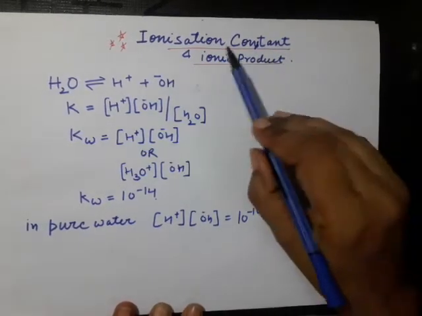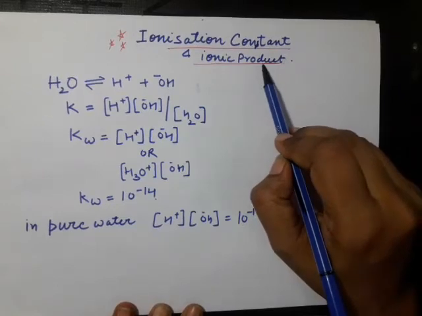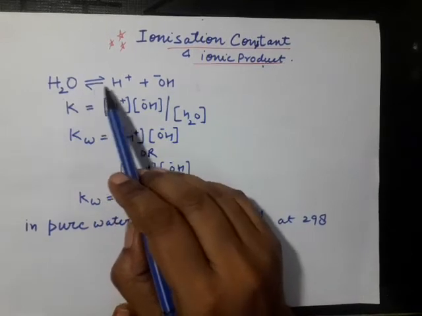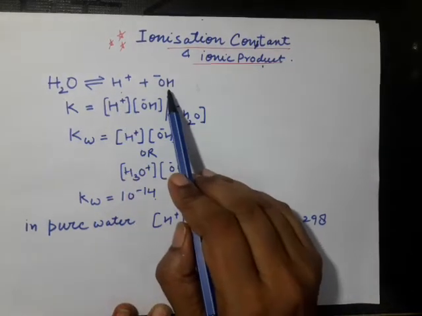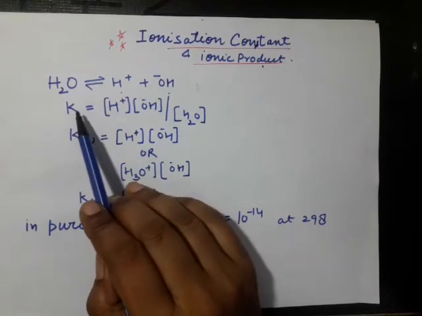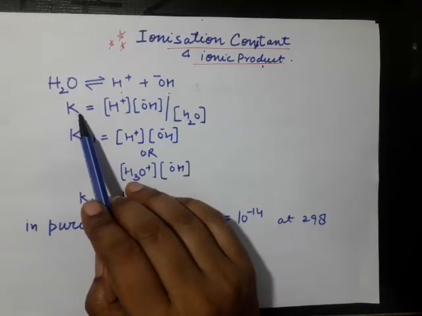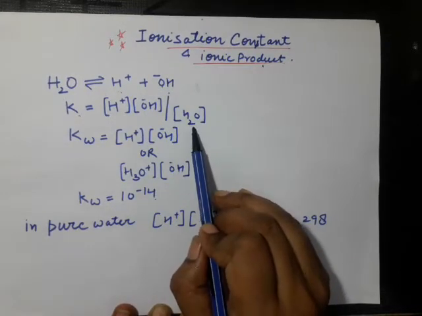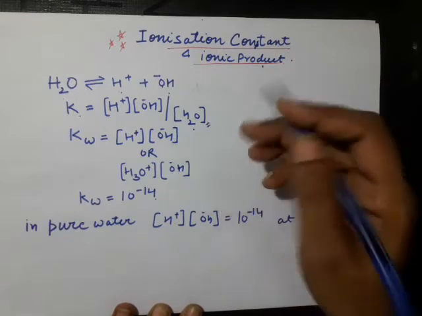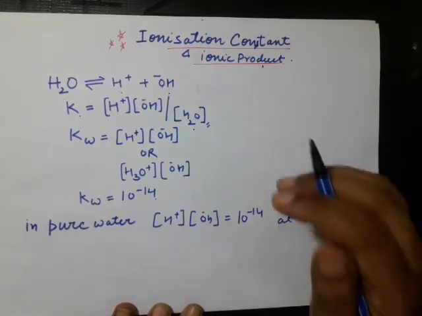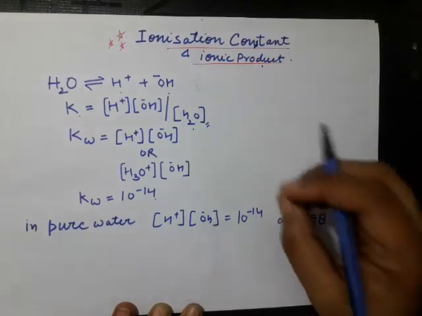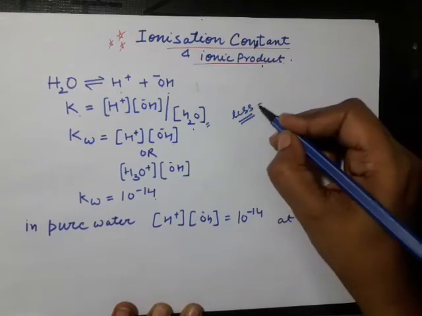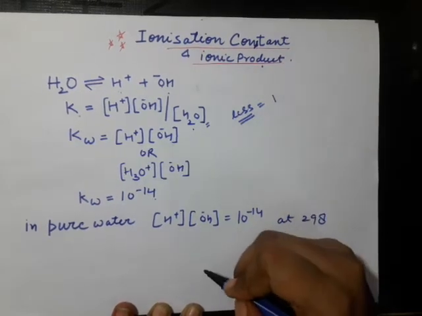The other concept is ionization constant and ionic product. See, water is in equilibrium with H ion and OH ion. When we have to find its dissociation constant or equilibrium constant, it is the product concentrations divided by reactant concentration. Water in a pure state remains in undissociated form, or dissociates very little, so its concentration is taken as unity.